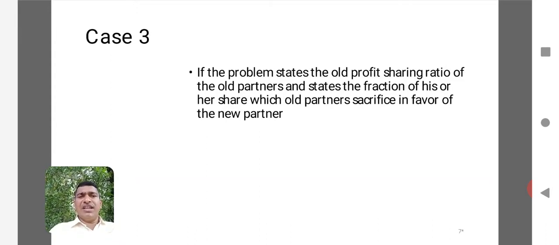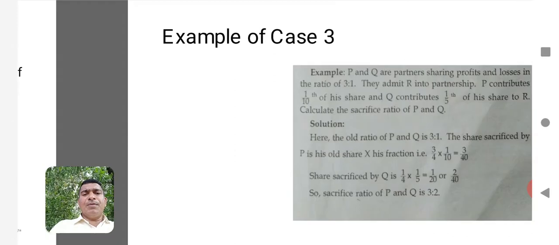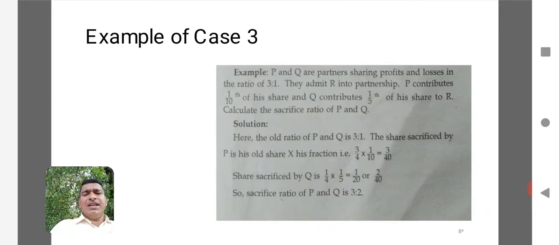Here the old profit sharing ratio is given and the fraction of his or her profit he sacrifices in favor of the new partner. Here you see in case 2 how much is given is clearly stated. Here I have given this much and you will give this much. So whatever is given can be taken as a sacrifice. Here A sacrifices this much, B sacrifices this much, or X sacrifices this much and Y sacrifices this much. You can straight away create the ratio. But here in case 3, the fraction of profit sacrificed by individual partners is given. So here you can understand it with the help of an example.